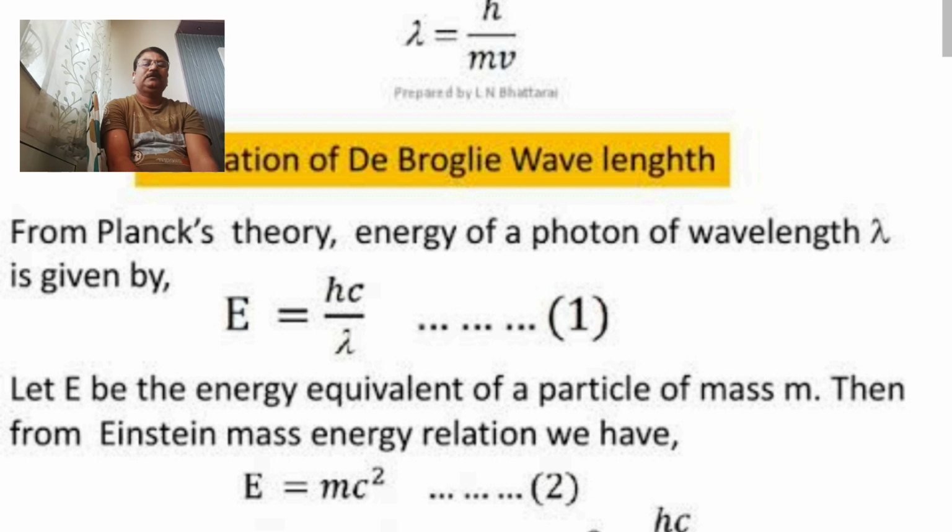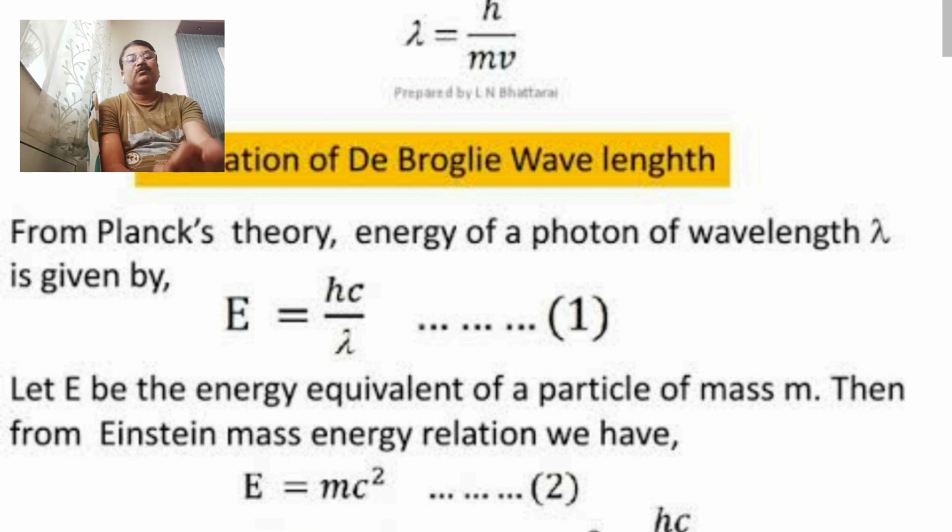That is, Planck's theory. According to Planck's theory, energy is equal to hc upon wavelength, the first equation. And the second equation is: if m is the mass of particles, then the energy of radiation is always E equal to mc square. This is the famous Einstein's equation of energy of any radiation. Hence, by combination of first and second, Planck's theory and Einstein's theory, we get de Broglie's hypothesis of wave and particle existence of radiation.